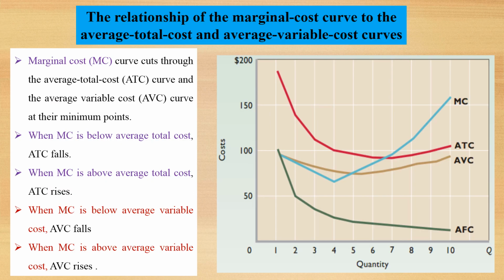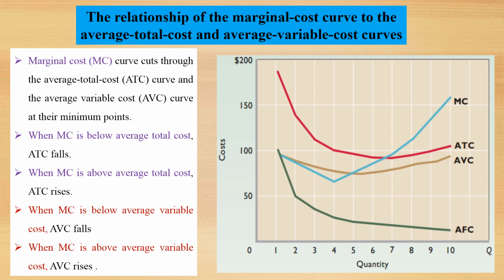The relationship of the marginal cost curve to the average total cost and the average variable cost curves. Marginal cost curves cut through the average total cost curve and the average variable cost curve at their minimum points. This graph shows that relationship. When marginal cost is below average total cost, average total cost falls. When marginal cost is above average total cost, average total cost rises.